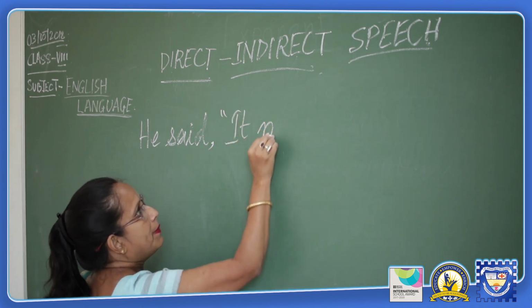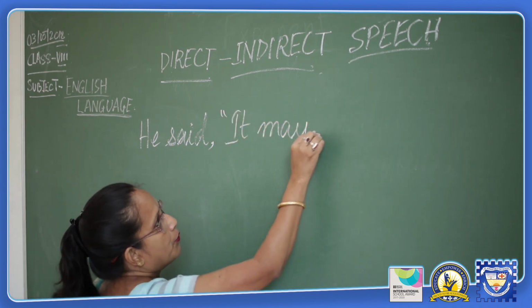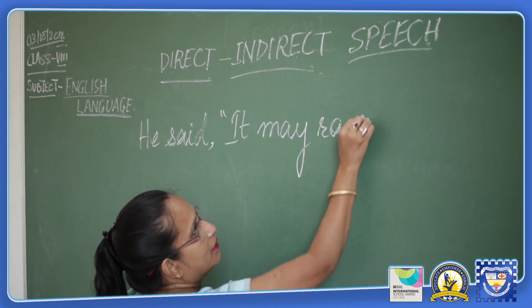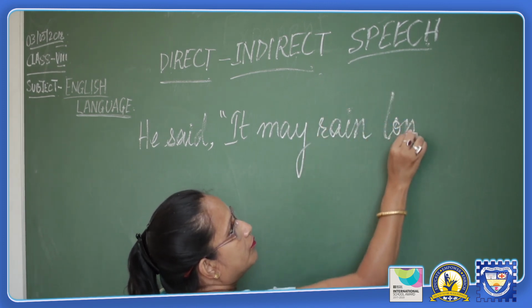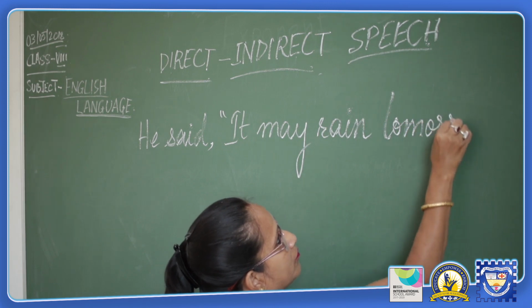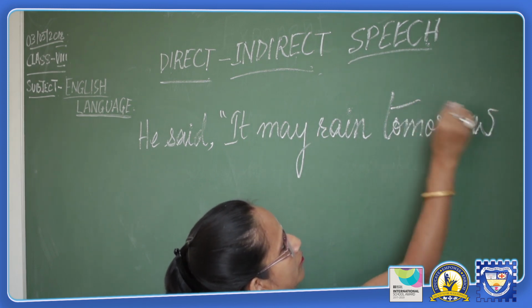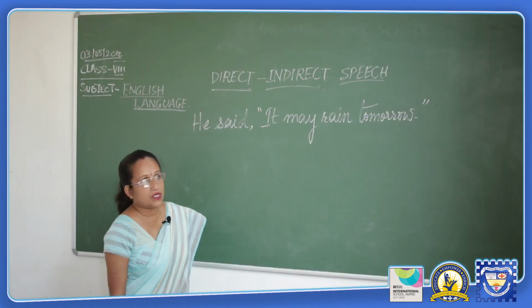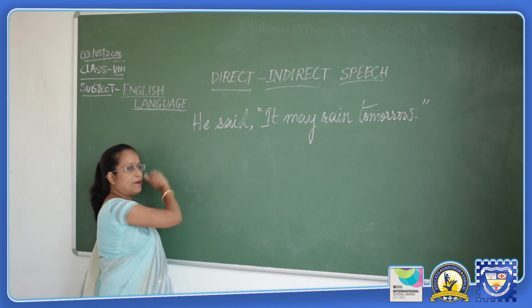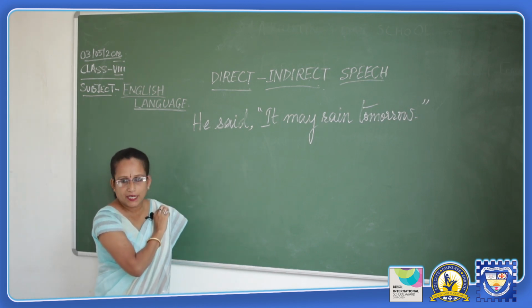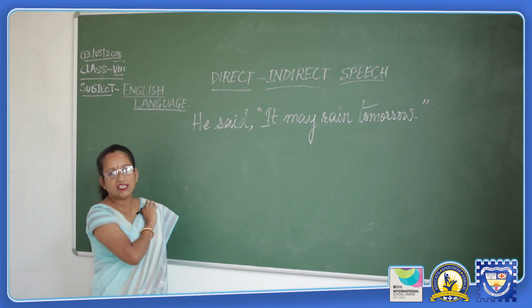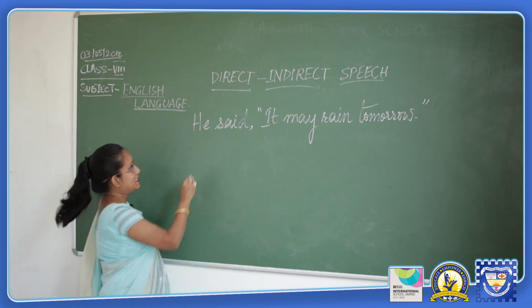it may rain tomorrow. Now, this is a direct speech. When we are converting this direct speech into the indirect form, what do we write?